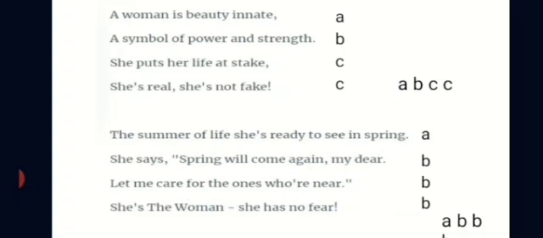See this last stanza. "The summer of life she is ready to see in spring." Spring does not have any match, so it is A. "She says, spring will come again, my dear. Let me care for the ones who are near. She is the woman, she has no fear." So dear, near, fear have the same sound, so it is B, B, B. So what is the rhyme scheme? You see, it is A, B, B, B.